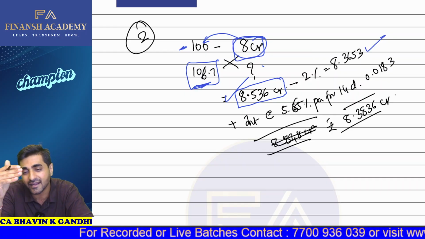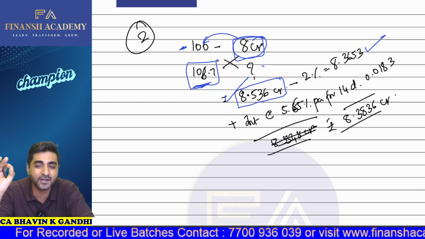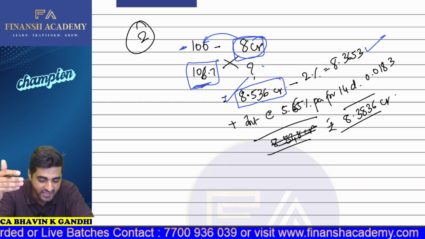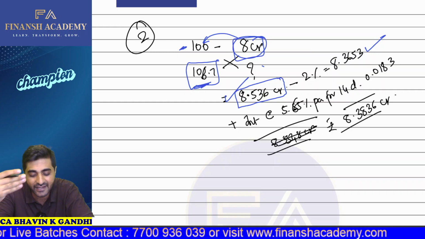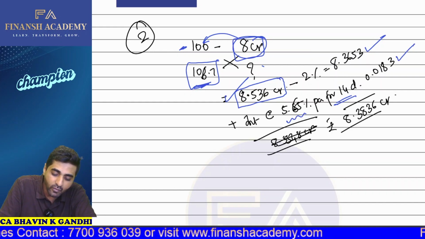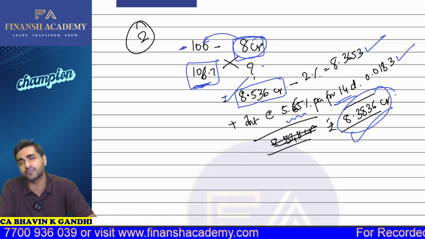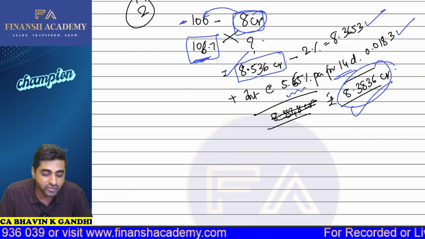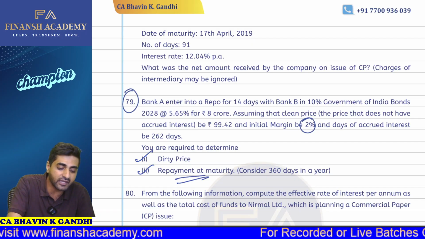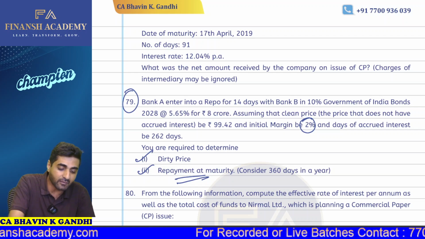Now on this, at the time of repayment, I have to give them along with interest. Because 2% was the margin, I was anyway only getting 8.3653 crores. So I need to add the interest element at the rate of 5.65% per annum for 14 days, which gives you 0.0183. So the total amount which I'm going to repay is 8.3836 crores. That is the amount which needs to be repaid, and that's what they have asked you: what is the repayment at maturity? So bank A will repay to bank B this much amount.